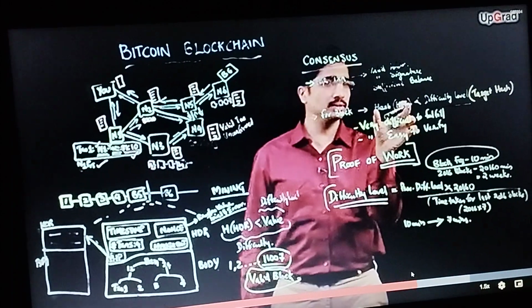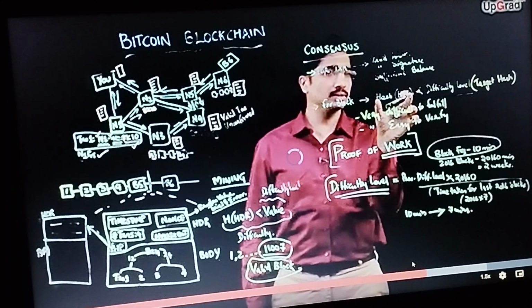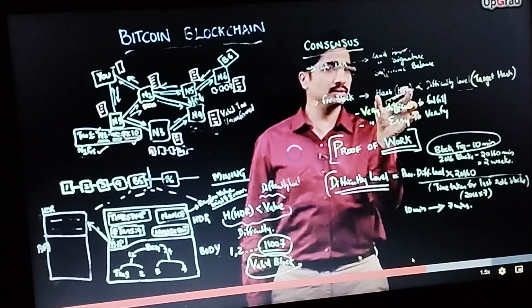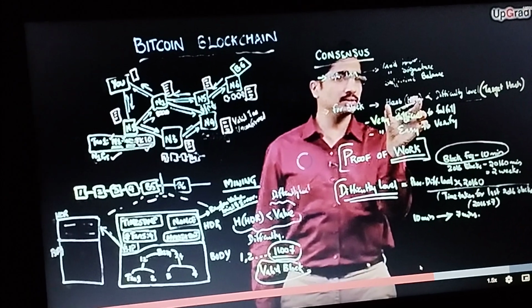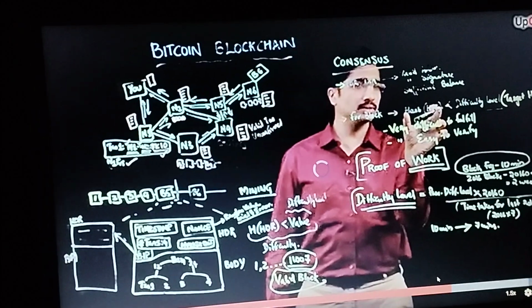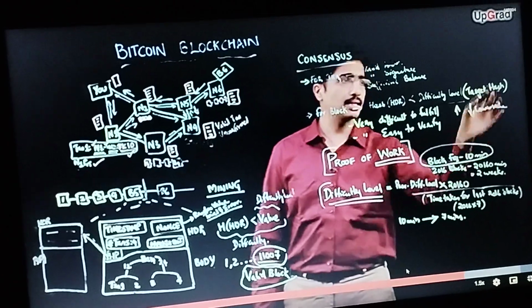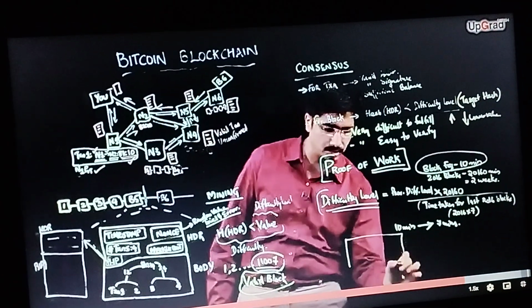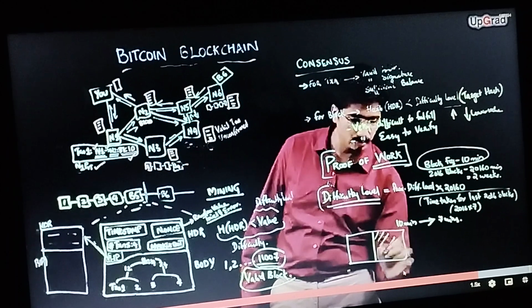What you aim for is that the hash of the header should be less than this target value. It actually is set to a lower value. So what happens when the target hash is set lower? Assume that this is the list of entire possible target hash values. You had set the target hash value which is valid to be this.